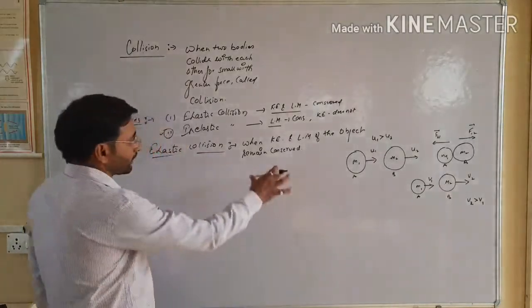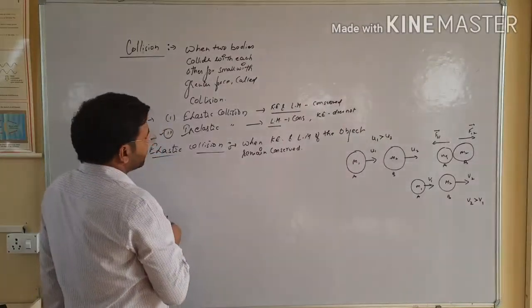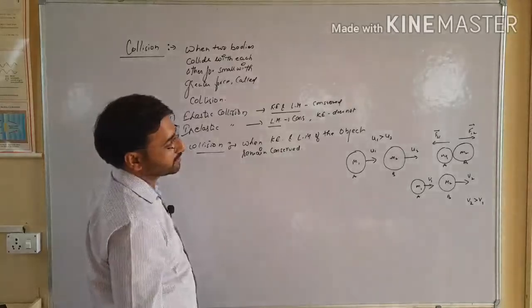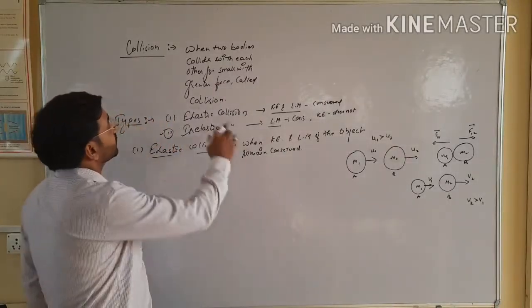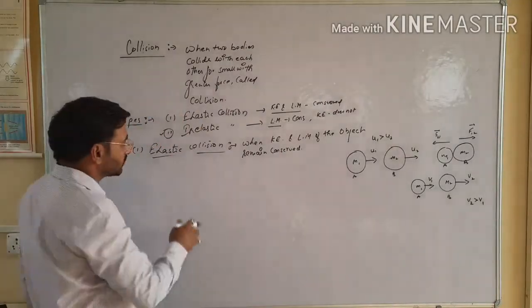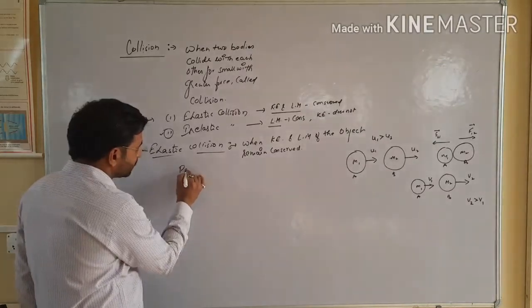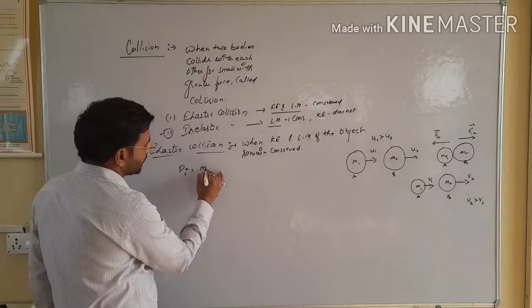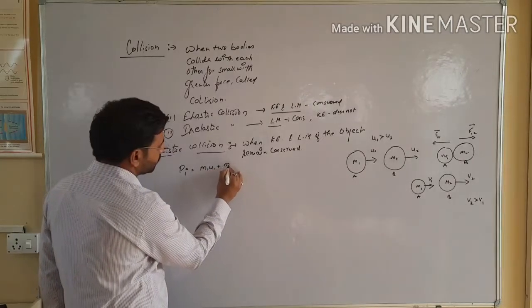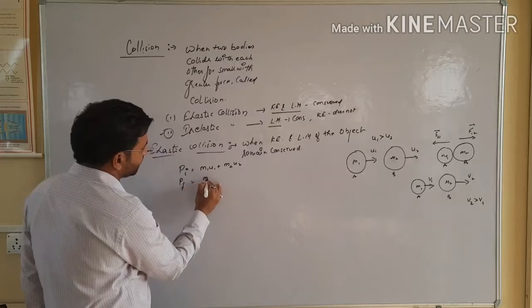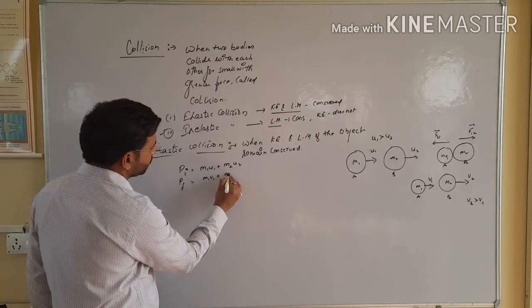So, as I consider two objects A and B moving in the same direction in one dimension, the initial momentum Pi is m1 u1 plus m2 u2, and the final momentum is m1 v1 plus m2 v2.